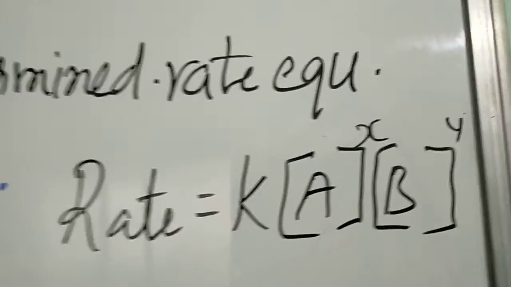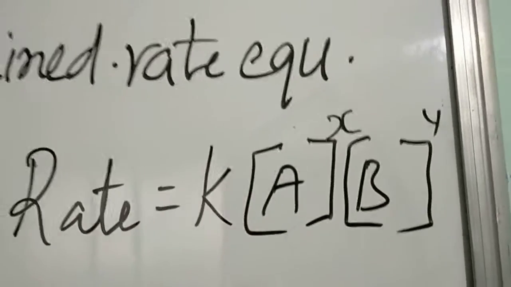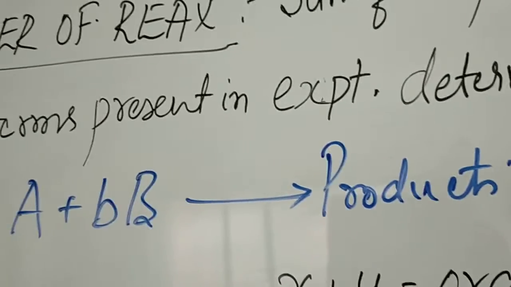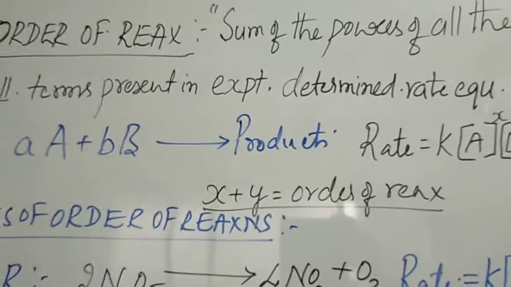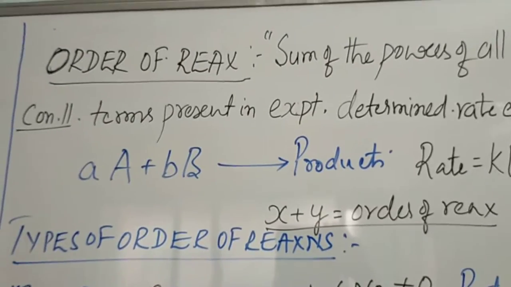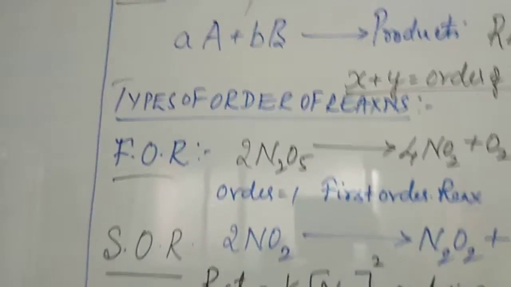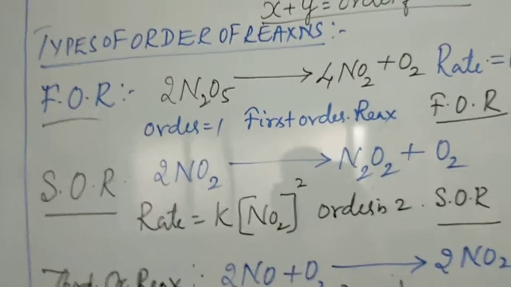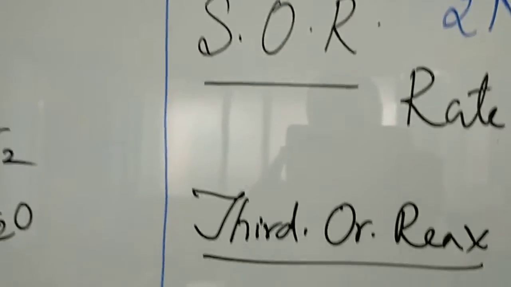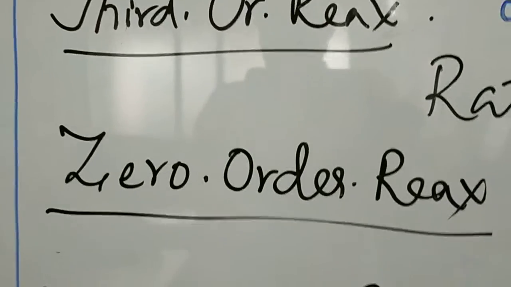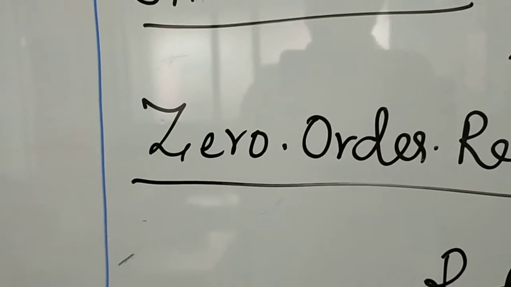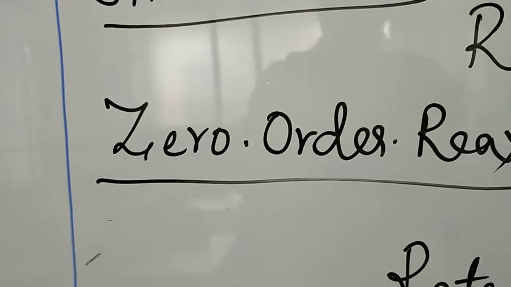We cannot know that from the points in the reaction; it is only experimentally determined. If you take X plus Y, that is the order of reaction. So order of reaction is the sum of the powers of the concentration terms present in the experimentally determined rate equation. The types of order are first order reaction, second order reaction, third order reaction, zero order reaction, and one more, pseudo first order reaction, but it does not come under zero order reaction.